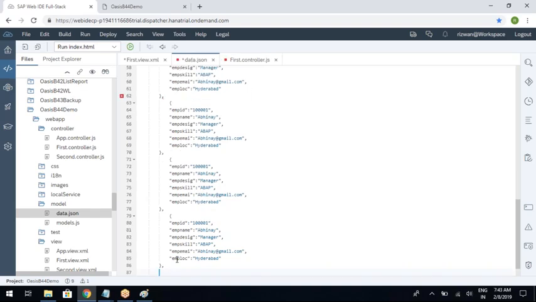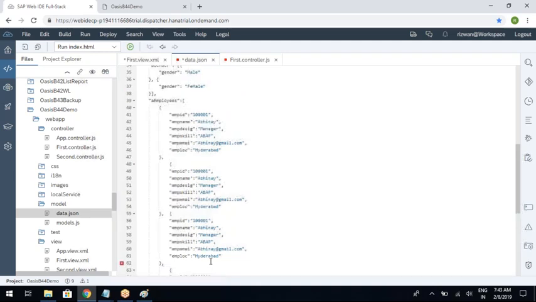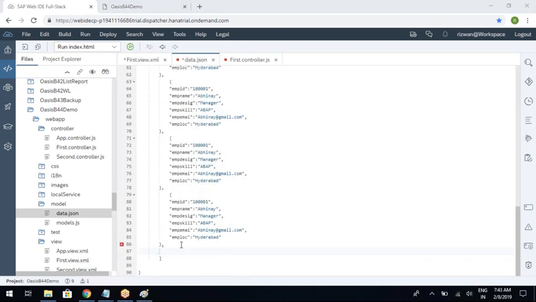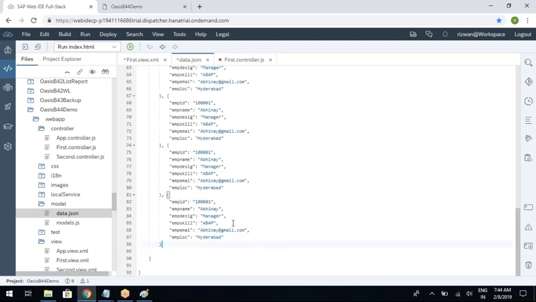So how many I pasted? 1, 2, 3, 4, 5, 6. So how many we have? Abhinay, Anil, Lalit, Nag, Ranjit, and Shiva. Okay, let me print some 7, doesn't matter. Okay, so it's an array of employees. So I will quickly change the employee numbers here.